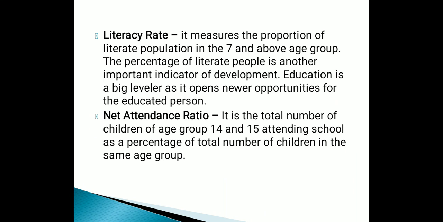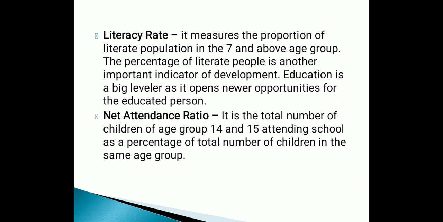So the bigger the literacy rate would be, the better the situation of that state or country would be, as we have seen in the case of Kerala, that there is less infant mortality rate, there is better literacy rate in that, and attendance ratio was also better than the other two states in Kerala. So in terms of income, Maharashtra was the best, but in terms of other indicators of development, Kerala was the best.